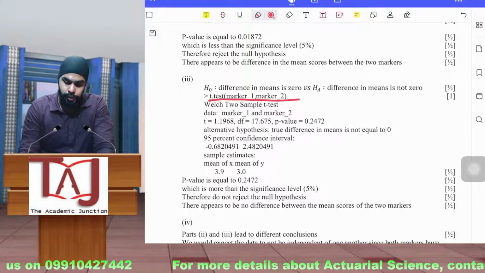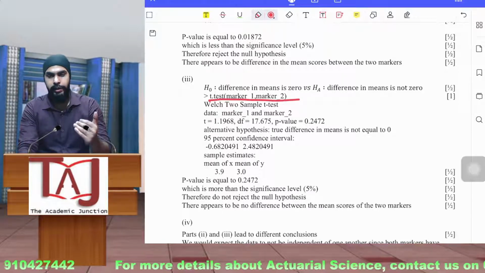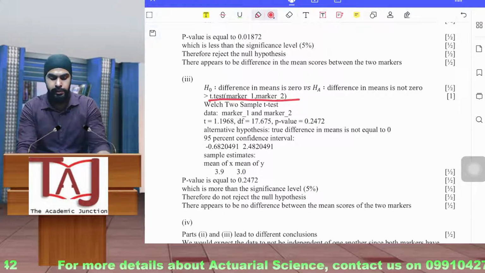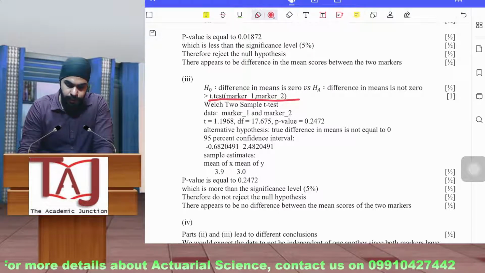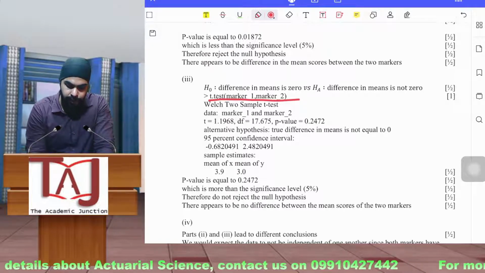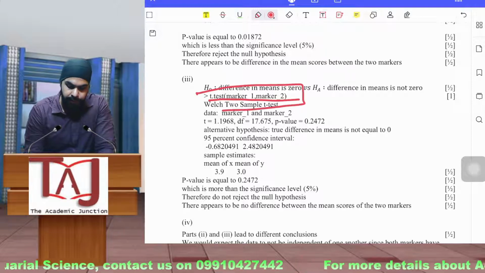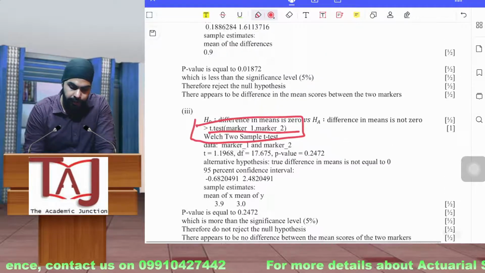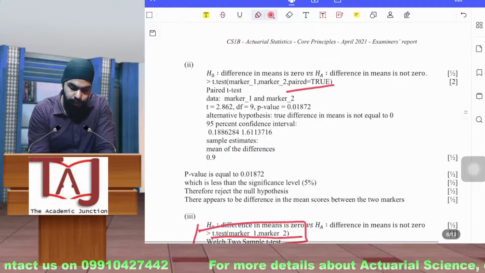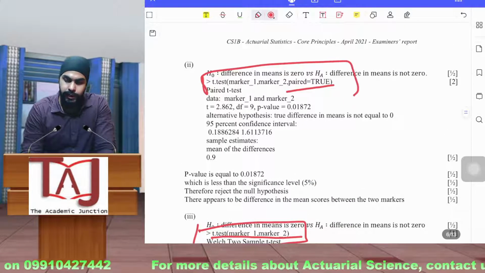So we had to do the paired t-test and the simple t-test. These are the two things. Here you are getting the marks for just writing this single line. This is the single line of R code, and in the second part also it was just one single line.